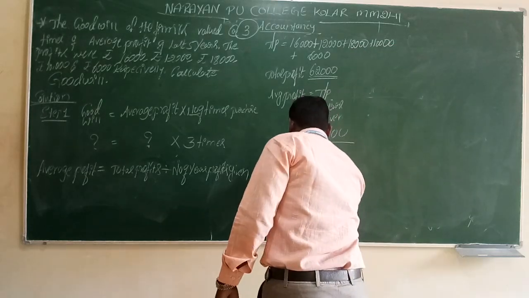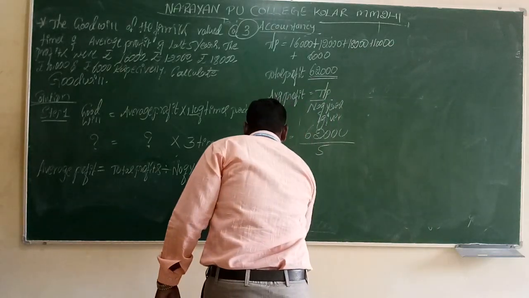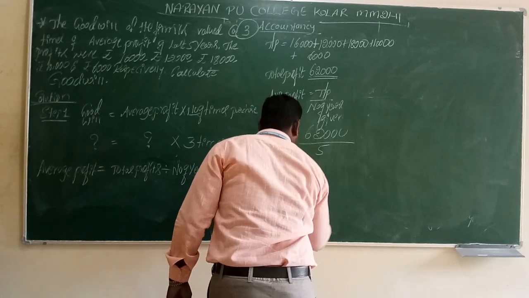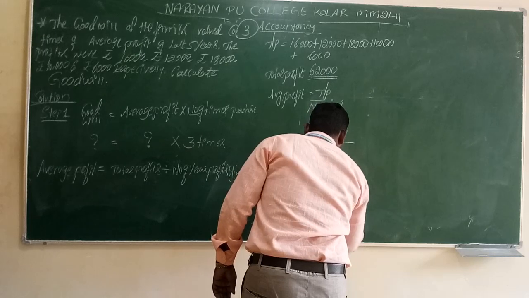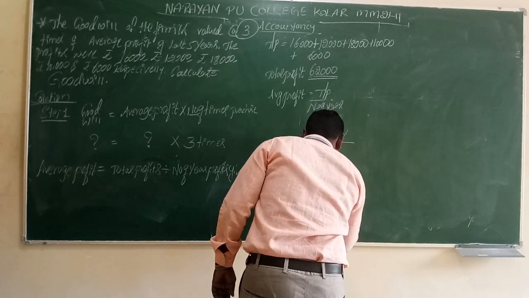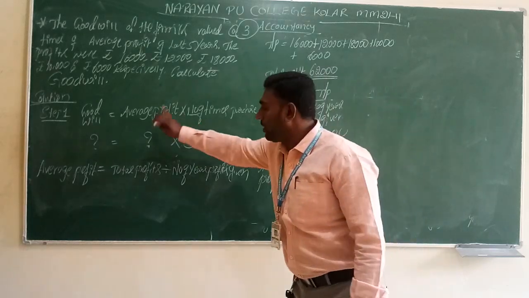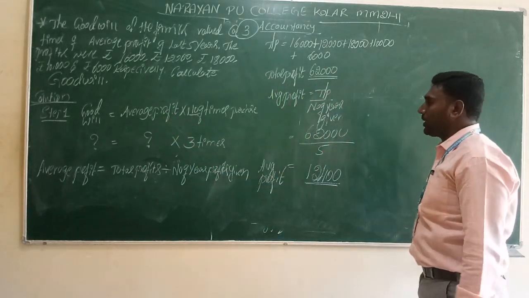Then we get average profit 12,400. Average profit is equal to 12,400 rupees. Now the sufficient information is available, so we calculate as per the formula.